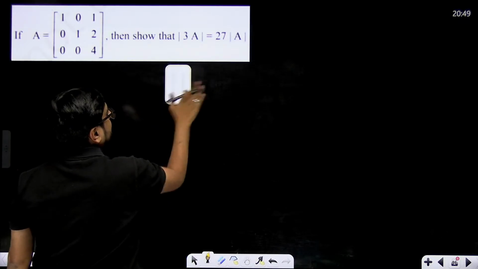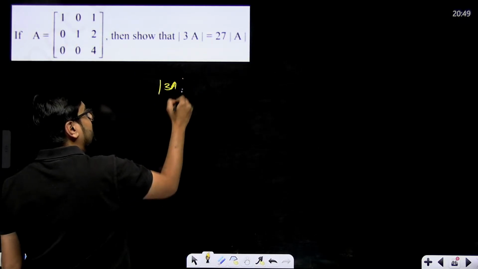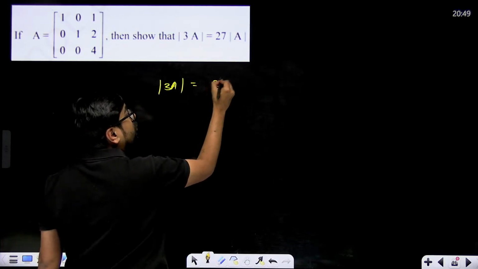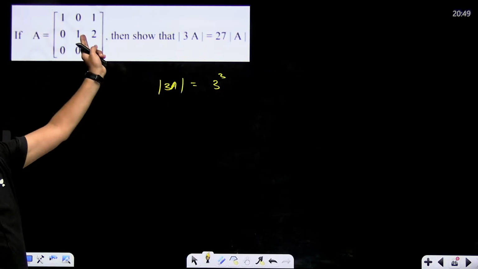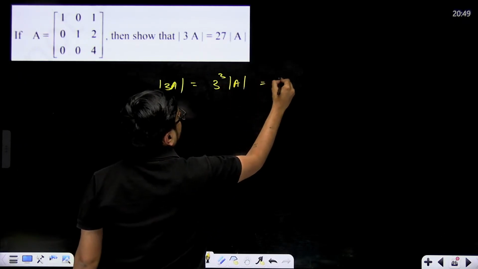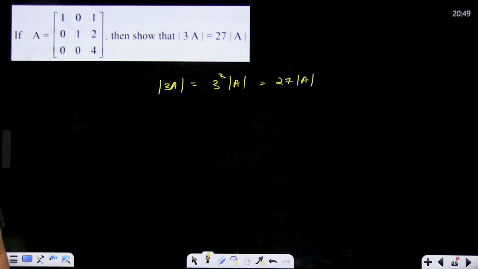If we take the determinant, this 3 will come out of the determinant as 3 to the power 3. Why? Because the matrix is 3 cross 3. So 3 to the power 3 will come out and this will remain as it is. So it will be equal to 27 determinant of A, already proven. This is how you have to prove it if this type of question comes in 2 marks.